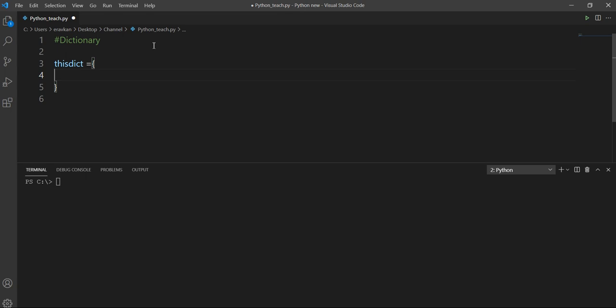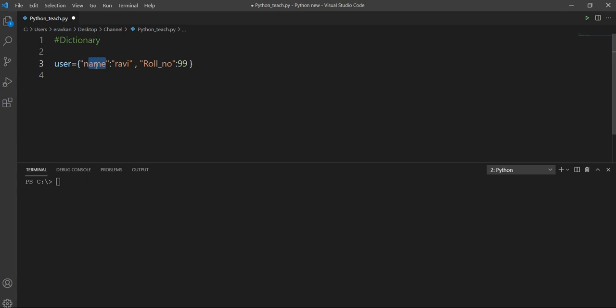Okay, then let me take a simple example. Suppose I have a dictionary by the name of user, and the way to define a dictionary is by using curly brackets. Then you can define name. This is called key, and colon, then value. All the strings you must enclose using quotes. Then Ravi, and suppose the second field is roll number, 99. So in a dictionary you have key value pairs.